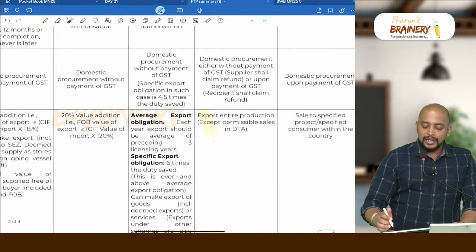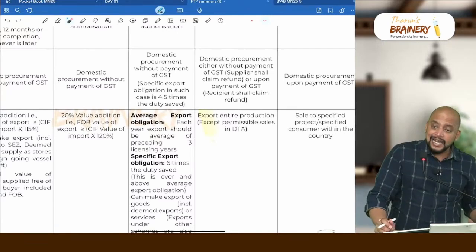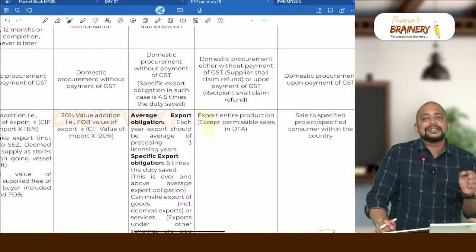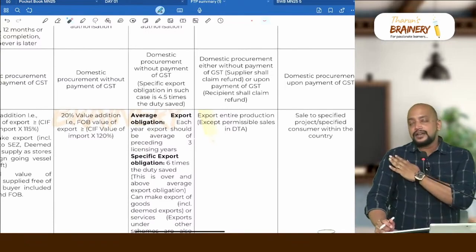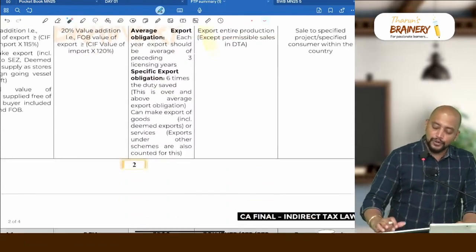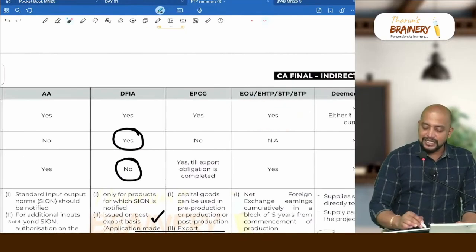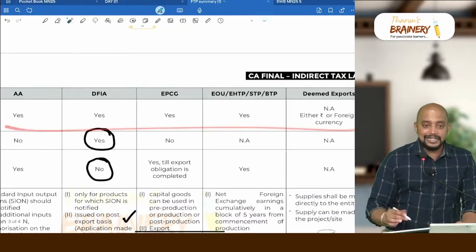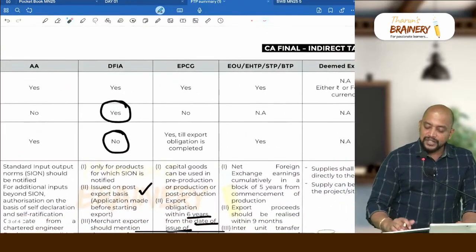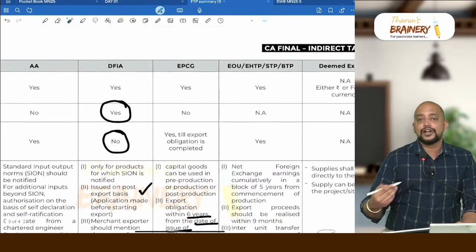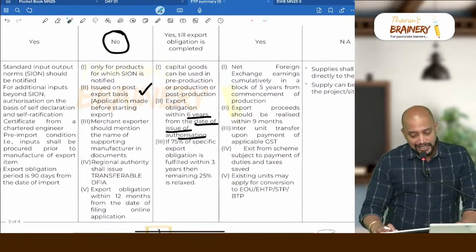Export obligation: entire export production, they should not be making sales in DTA except for permissible sales like 5%. Like that it will be allowed to be made in DTA, but 100% they should be making export only. And next, consideration in convertible foreign exchange, yes. If you see, for everyone it is yes, except for deemed exports. And can the license be transferred? That is not applicable because it's not like a license model. And whether they are subject to actual user condition, yes.